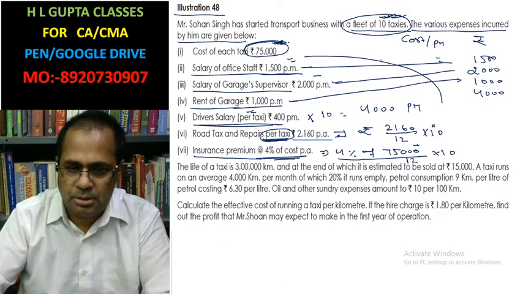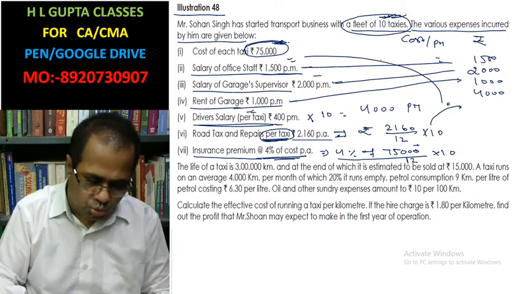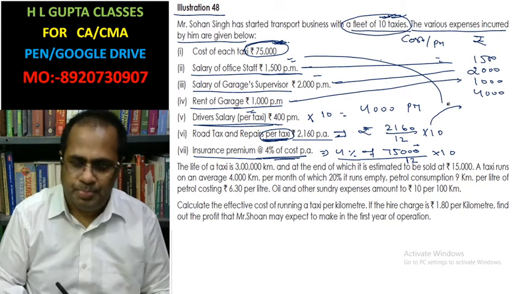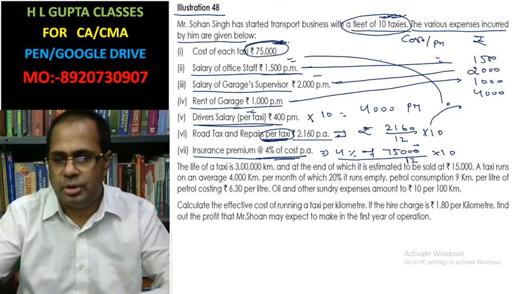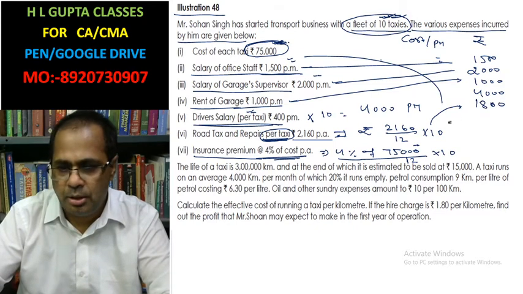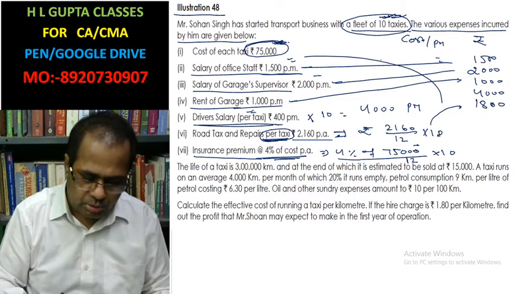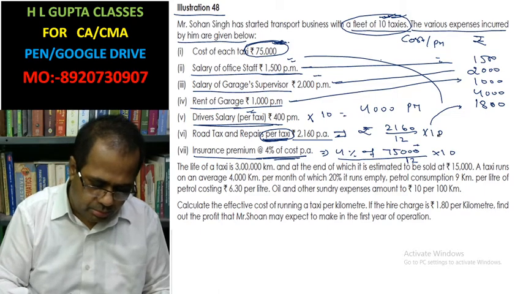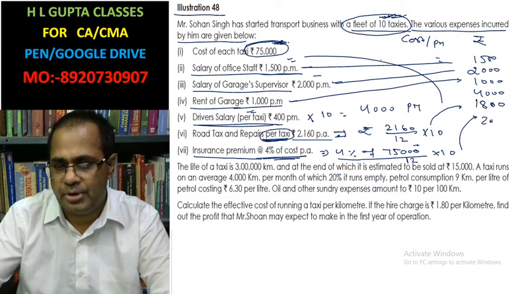And road taxes are calculated like this: 2160 divided by 12 into 10 equals 1800. Now insurance: 75,000 into 0.04 divided by 12 into 10 is 2500.